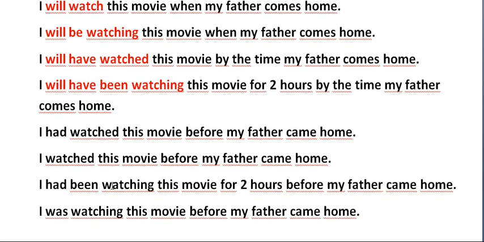Right? Okay. So here I will be watching. Here I say I was watching. Here I will have been watching. Here I say I had been watching. This is just the past perfect. Those are the future perfect.